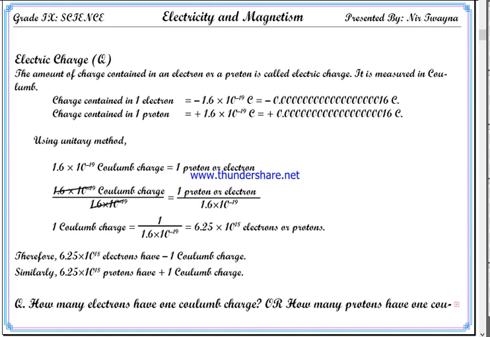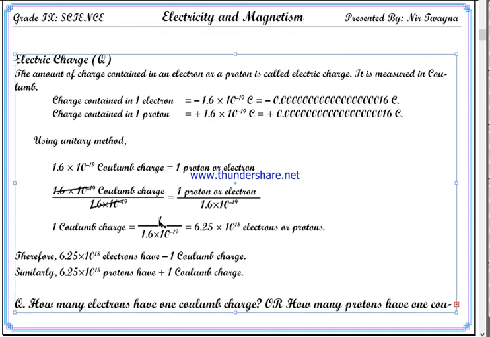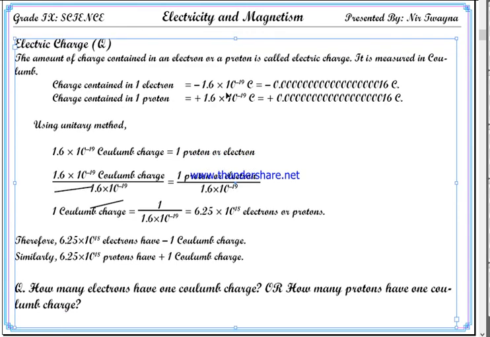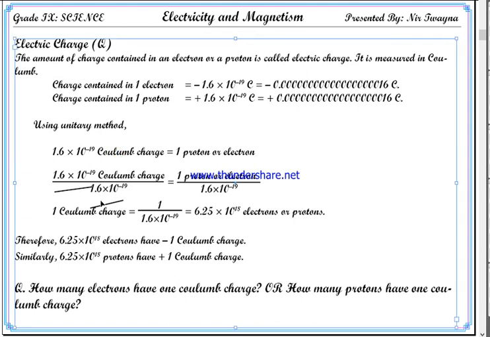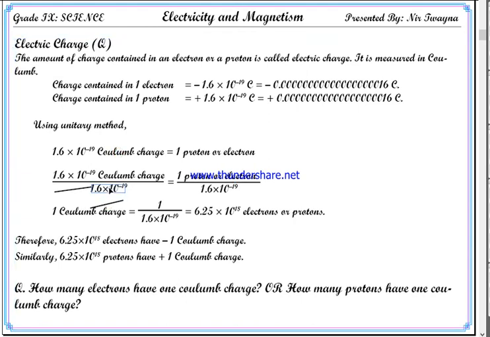Whether you have to find out the number of electrons or the number of protons, it doesn't matter. The procedure is the same, and you have to show the calculation as well.